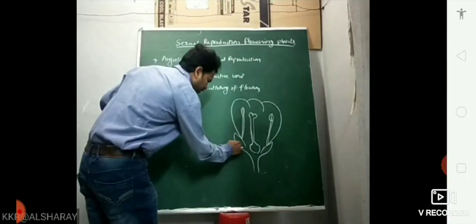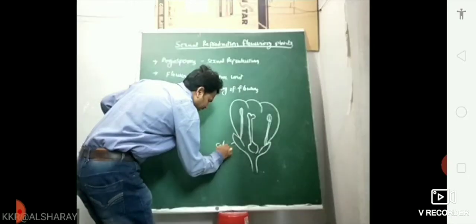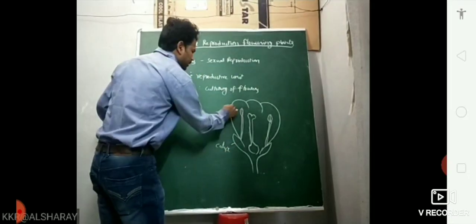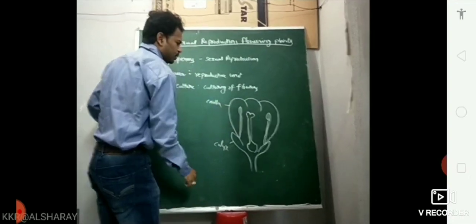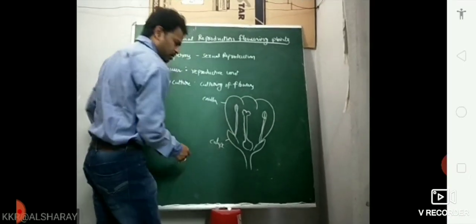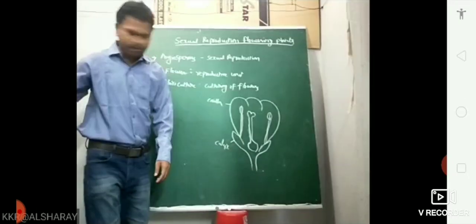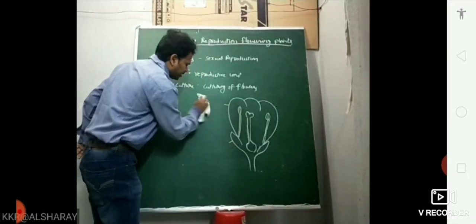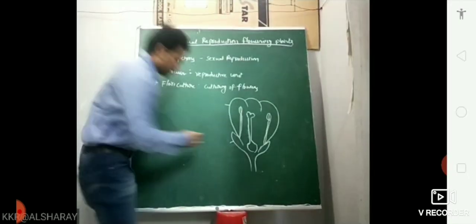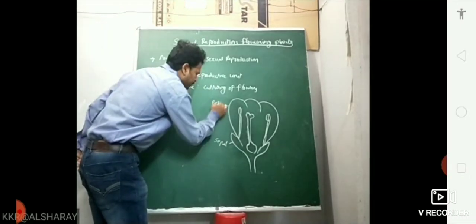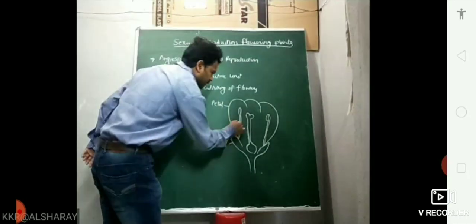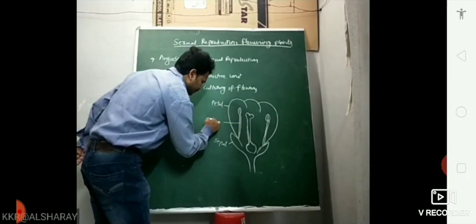The parts can be seen. This is the calyx. This is the corolla. A member of the calyx is nothing but a sepal. This is a sepal. This is a petal. This is a stamen.